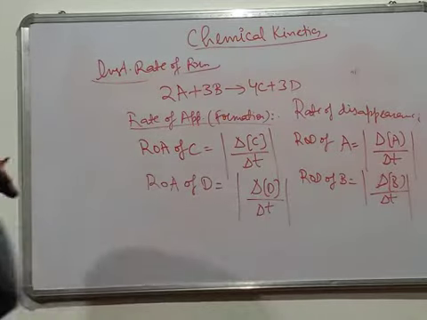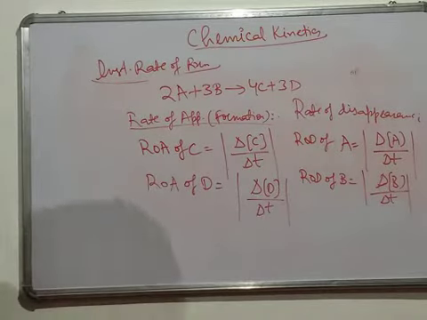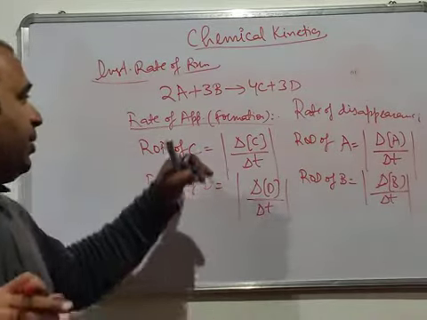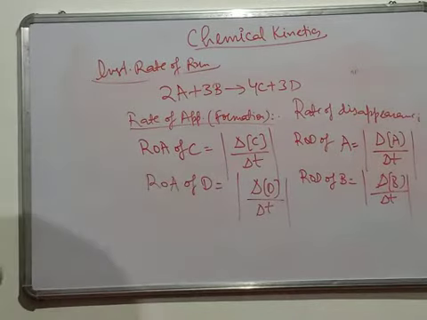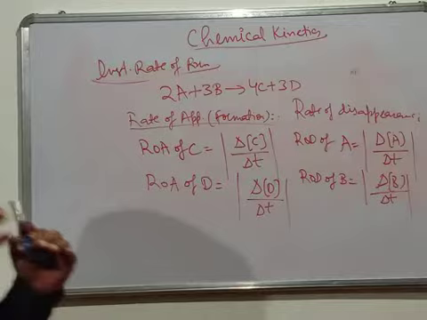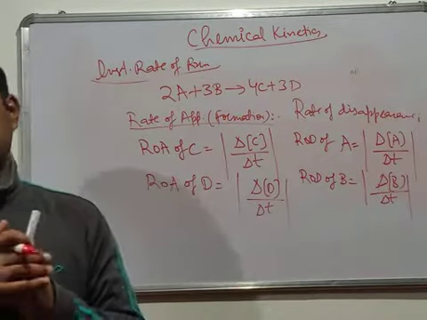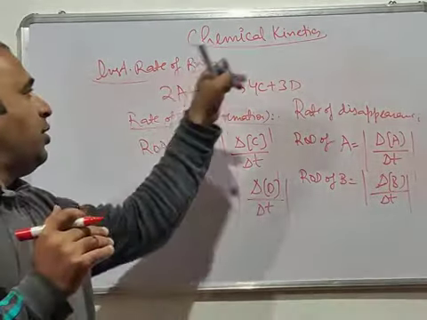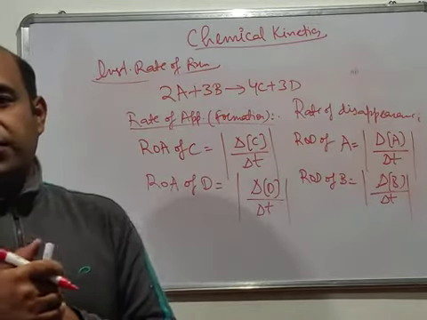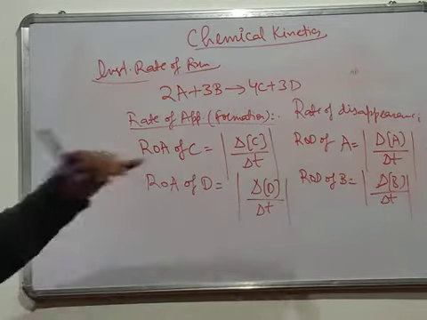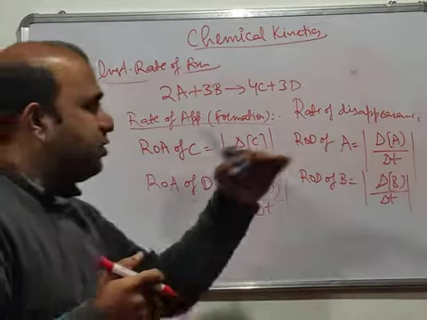So in case of rate of disappearance and rate of appearance, you have to keep one thing in mind: you don't have to divide by the stoichiometric quotient. You have to divide by the stoichiometric quotient only in case of the rate of reaction. When you are writing the rate of reaction expression, only in that you divide by the stoichiometric quotient, for the reactants as well as the products, but not in case of rate of appearance and rate of disappearance.